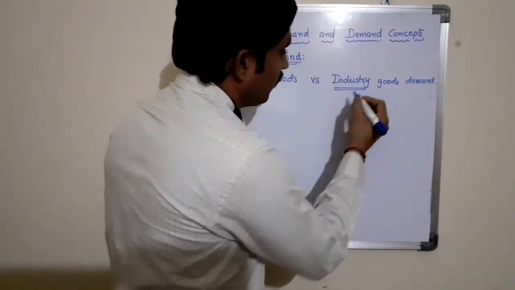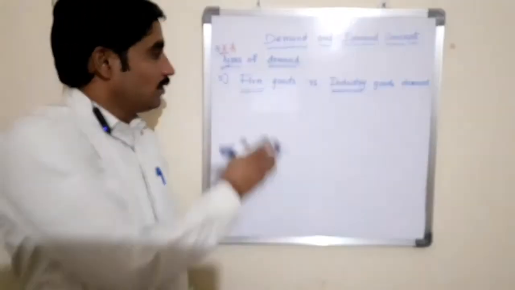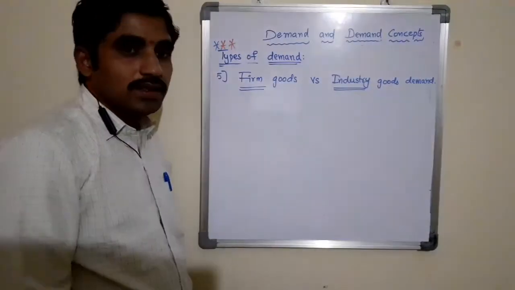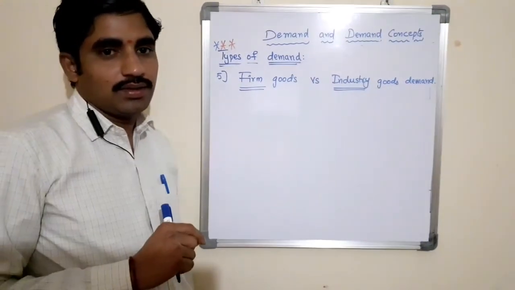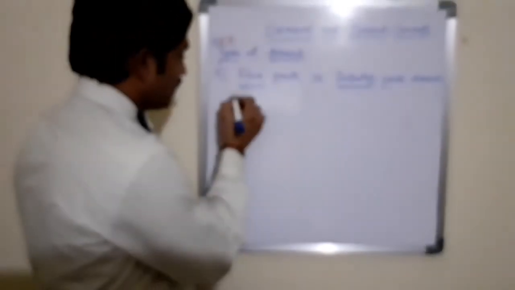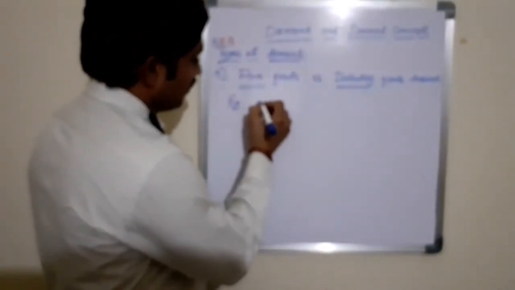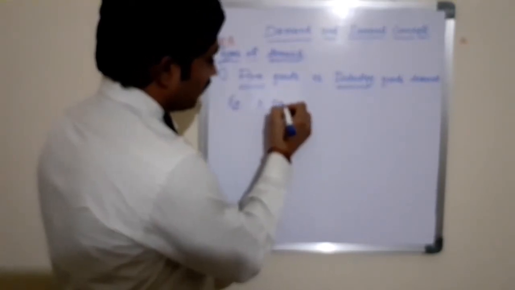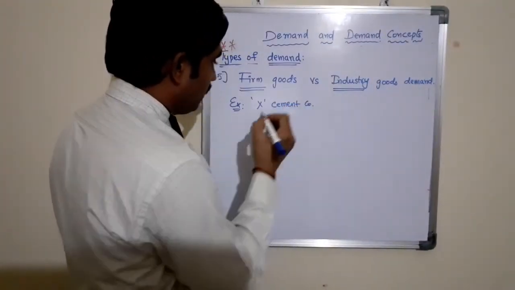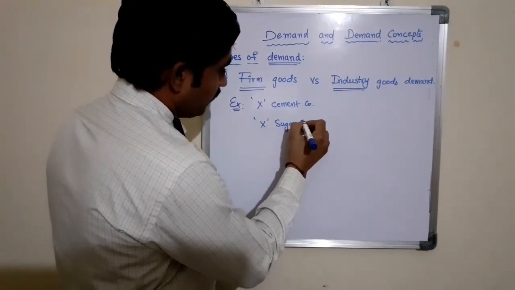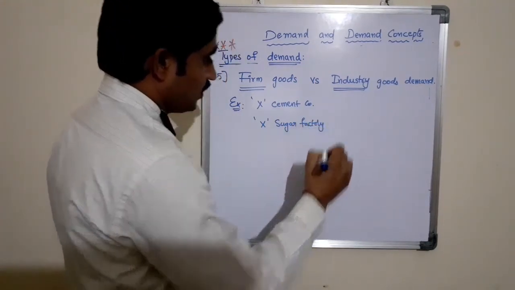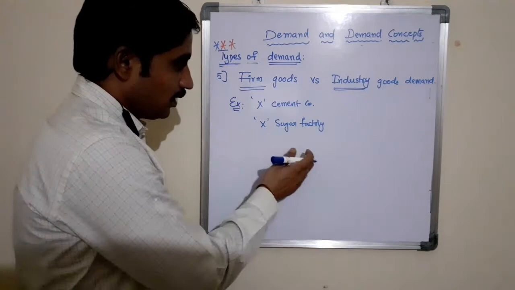Now, before going to understand that, what is a firm, and what is an industry? A firm or organization is a company or business which will produce a single product. Let us take an example: X cement company, or X sugar factory, or any other company.